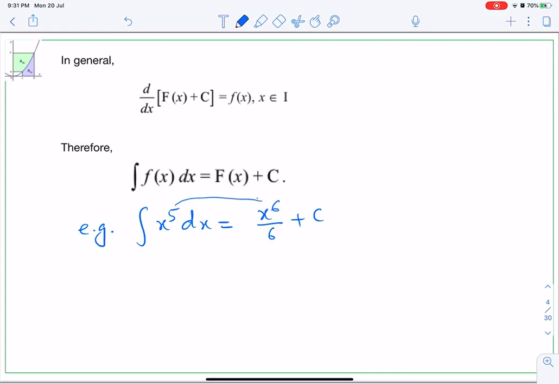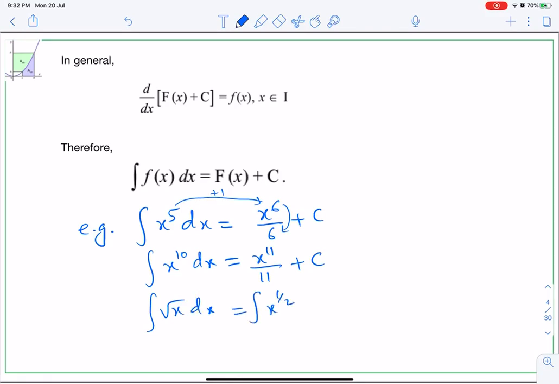Because we add 1 to the power and divide by the resultant power. Integral x to the power 10 dx will be x to the power 11 upon 11 plus c. Integral root x dx, now root x means x to the power half, dx will be equal to x to the power half plus 1 upon half plus 1 plus c.